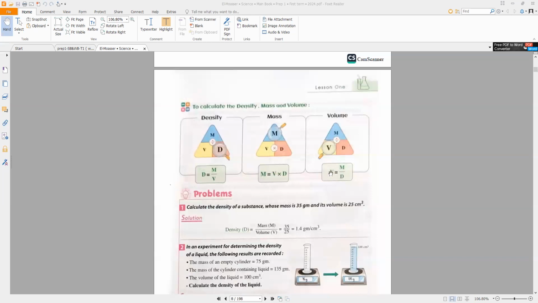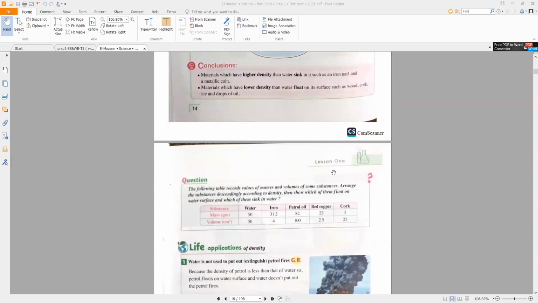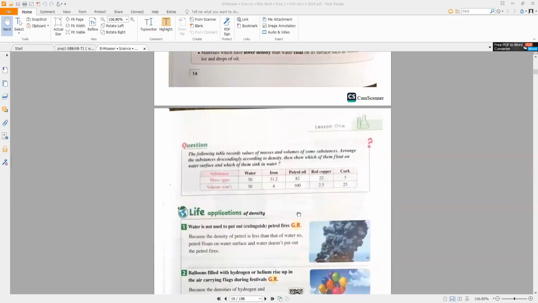If you wanted to measure volume, it equals mass divided by density. After this, some substances float on water because their density is lower than the density of water. Some substances sink in water because their density is more than the density of water.